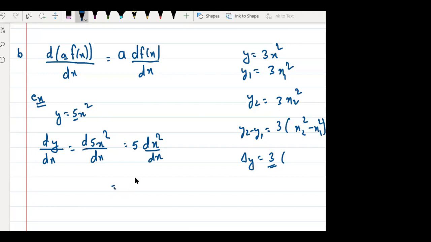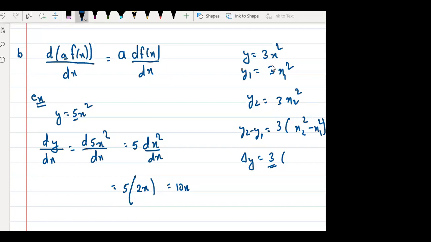So 5 is common, and its differentiation is 2x, right? So, sir, this is an operator. After the operator has done its work, we remove the operator, right? So that's why D will be removed. Okay, is this clear? So what will the answer be? The answer is 10x. Does anyone have any doubt in this? Step by step, we will learn in small steps.